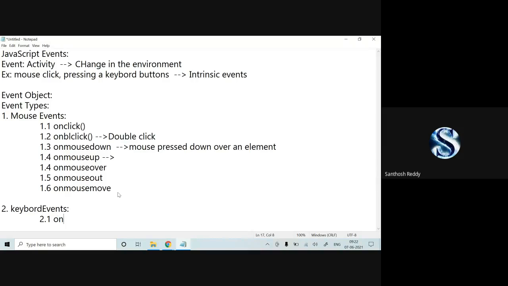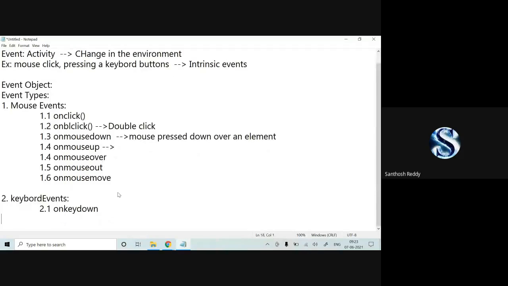Now on the keyboard events, we have three different types of functions. One is on key down. On key down is nothing but, see, I'm clicking on N and I'm not releasing that key. So you can check it out. This is on key down. I have not released it. For that, we are going to call it on key down.